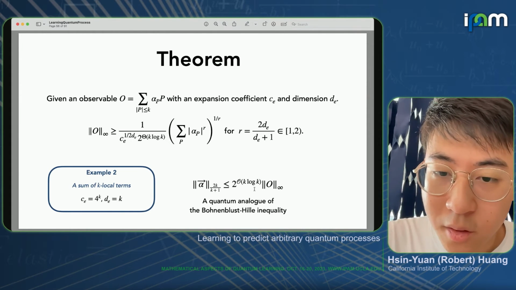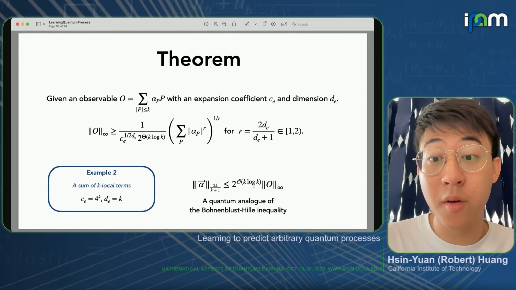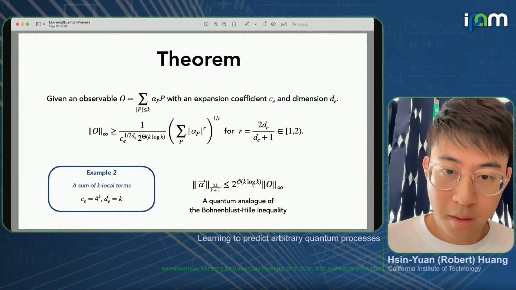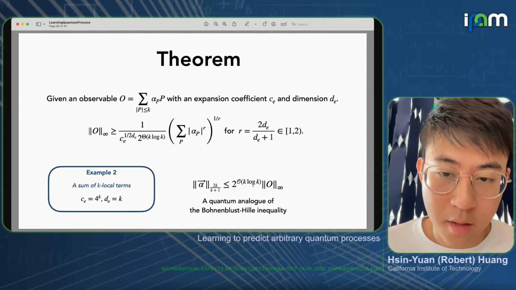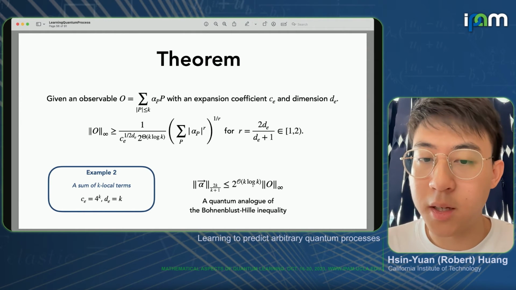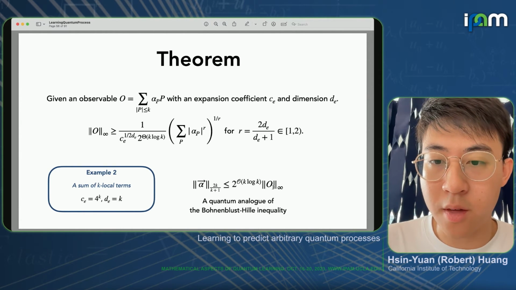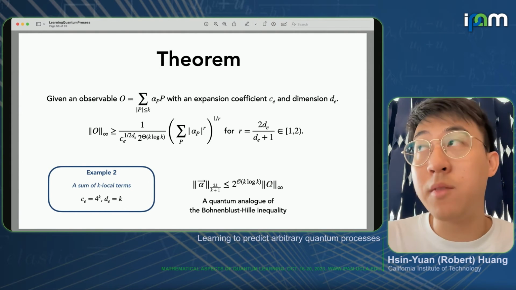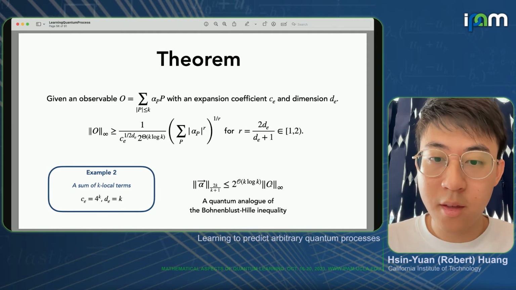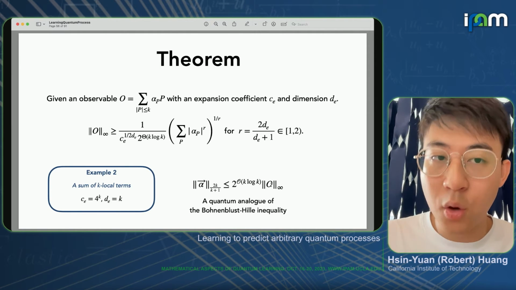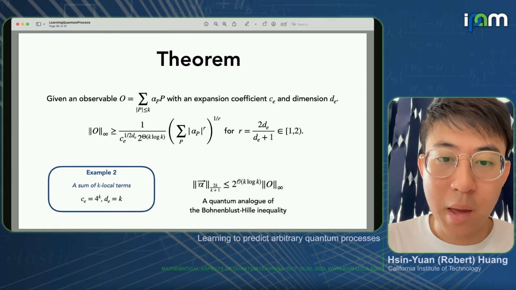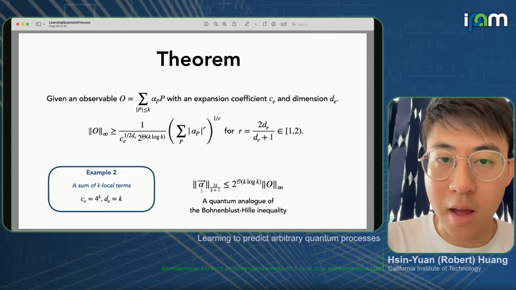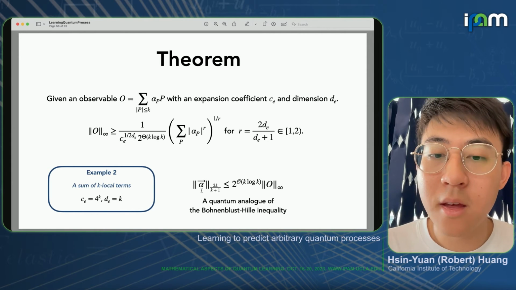So this is a coefficient, and that can potentially be improved. But if one thinks of k as constant, then this is essentially tight. And this is essentially the quantum analog of the Bohnenblust-Hille inequality. The Bohnenblust-Hille inequality considers essentially O to be diagonal, and one can think of that as, say, a Boolean function, and it's a low degree Boolean function. And basically the left-hand side is just the Fourier coefficient that is often studied in Boolean function analysis.